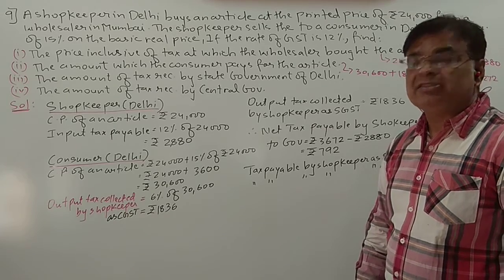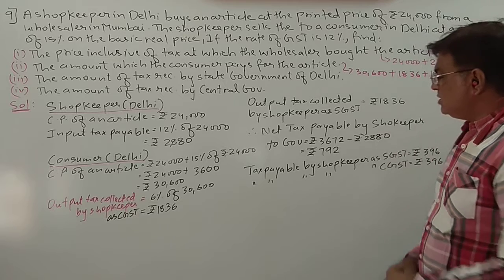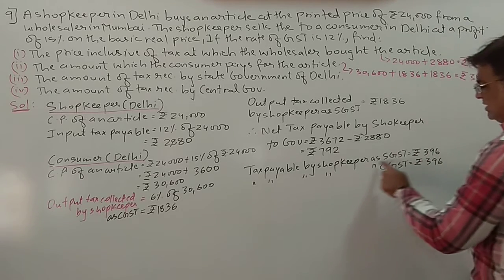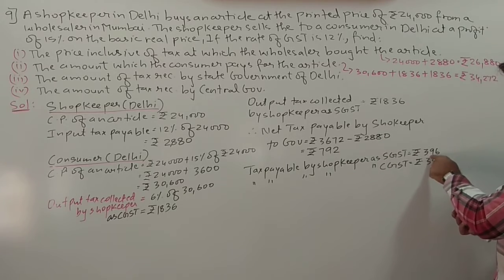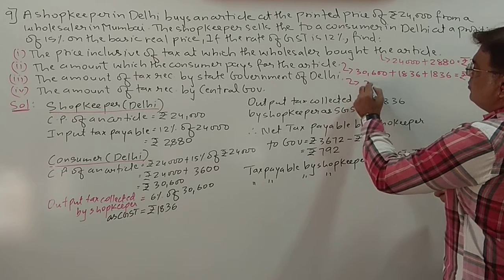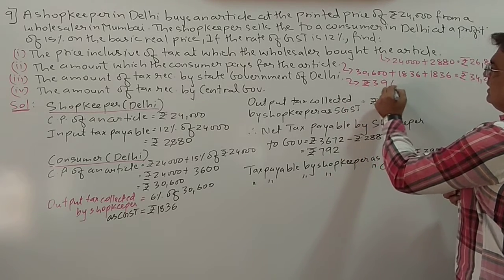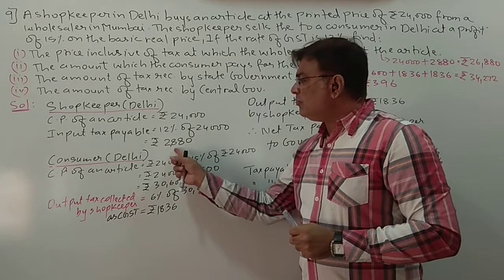How much tax will the Delhi government receive? It will receive 396. This we have already calculated. So the government of Delhi will receive tax of rupees 396.